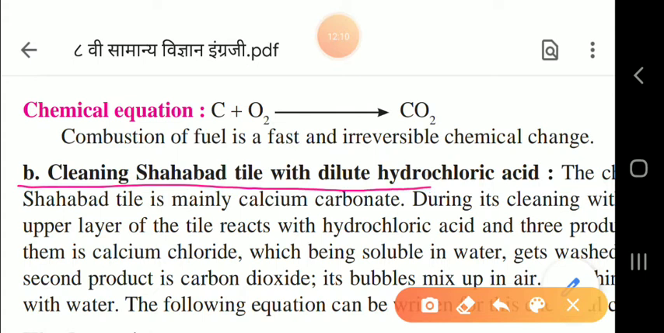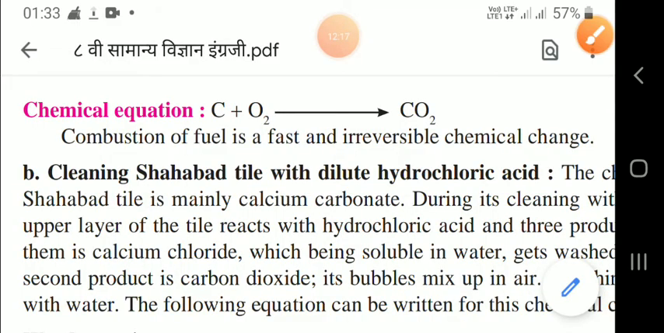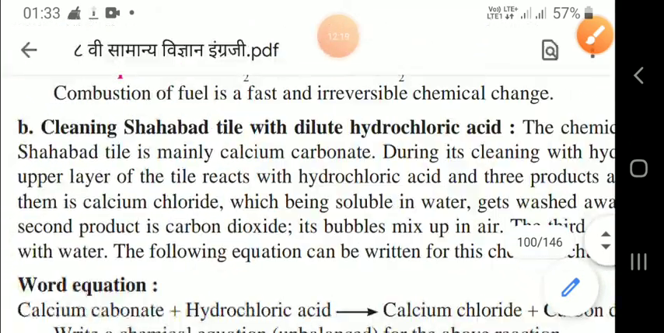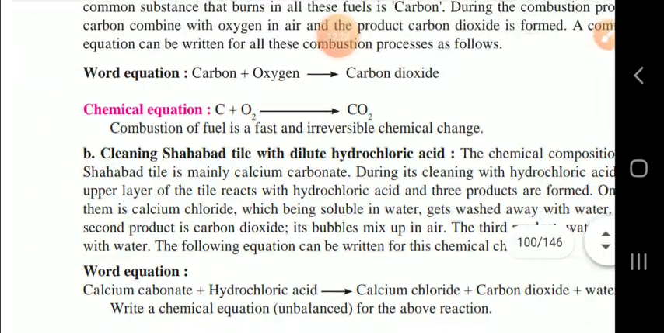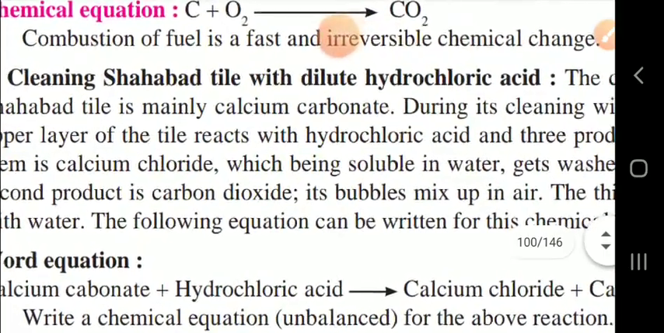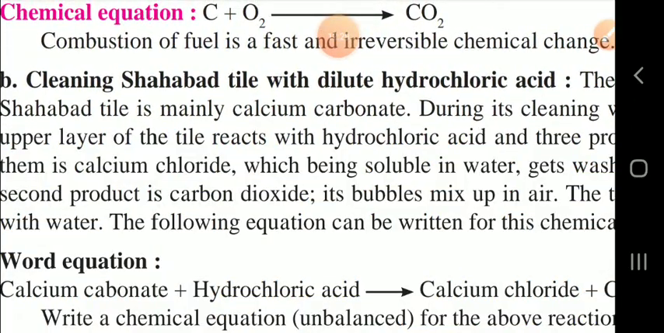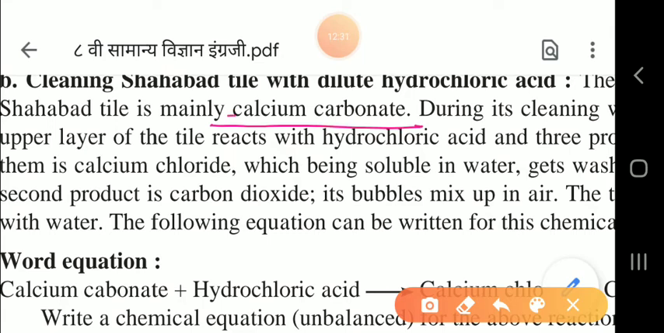Next is cleaning Shahabad tile with dilute hydrochloric acid. Already I have shown you that slide. Here we will see the explanation part, children. The chemical composition of Shahabad tile is mainly what? Calcium carbonate. So during cleaning, what happens? The hydrochloric acid reacts with the upper layer of the tile.